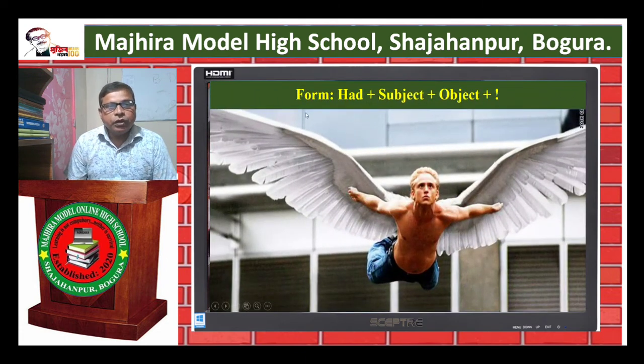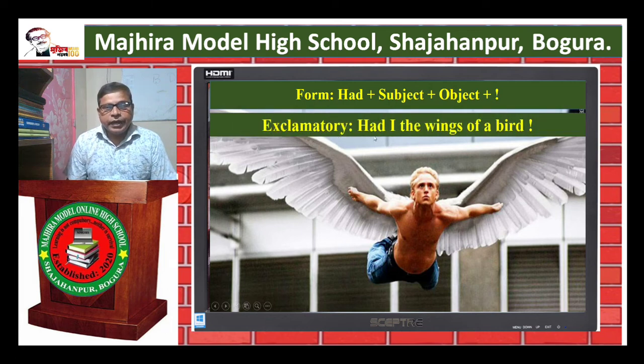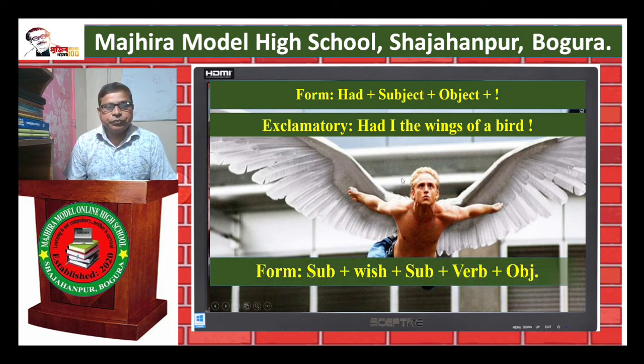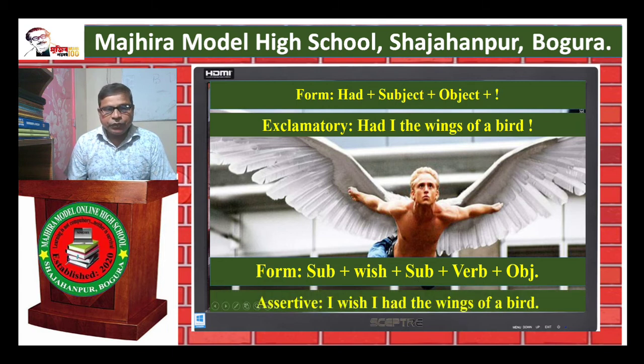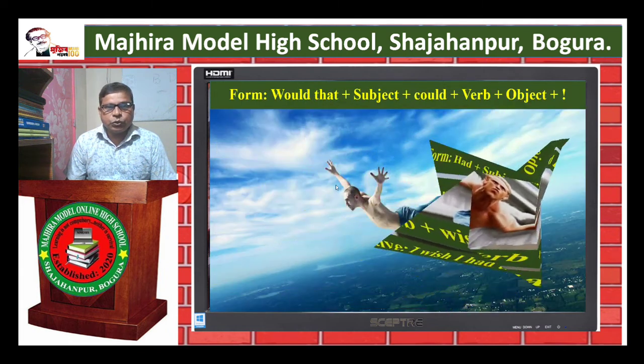Again rule. Form: had plus subject plus object plus exclamatory sign. Example: had I the wings of a bird. Had I, subject; the wings of a bird, object. Form: subject plus wish plus again subject plus verb plus object. I wish I had the wings of a bird.